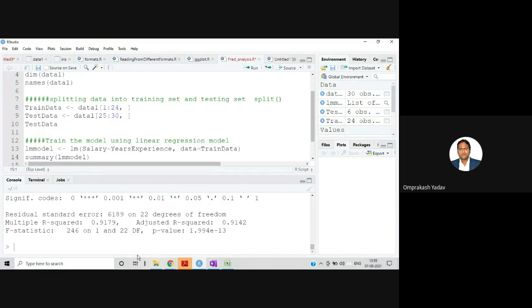If we see the R squared value, that is 0.91, that means this model has very high accuracy. See, this R squared value is between 0 and 1. Between 0 and 1. So if it is 1, that means the model is very highly accurate, right?